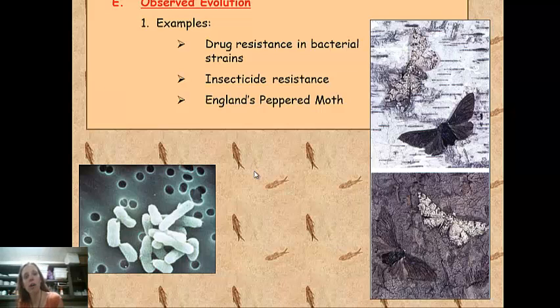So the dark-colored moths actually began to dominate the population until after the Industrial Revolution. After the Industrial Revolution, England actually began to clean up its pollution problem, and the bark of the trees was no longer covered in soot. So once again, the moths that were black were more easily seen, and the moths that were black became lunch. The moths that were white were better camouflaged, and they were the ones that survived.